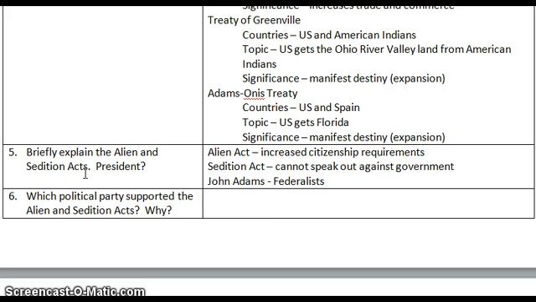So briefly explain the Alien and Sedition Acts and the president. Alien is just a word for immigrant, and so what's going to happen is we're going to increase the number of years it takes to be a U.S. citizen, which means you're going to prolong how long it takes someone to vote, because if you're not a citizen, you don't get to vote in our country. The Sedition Act says that you cannot speak out against the government.